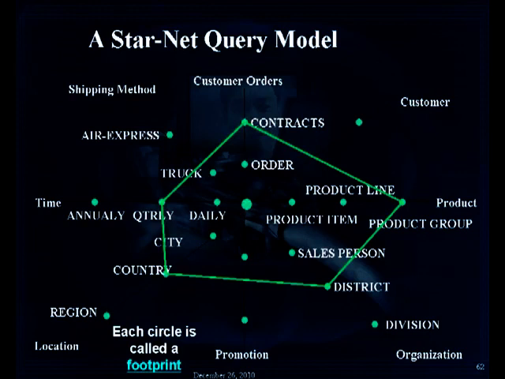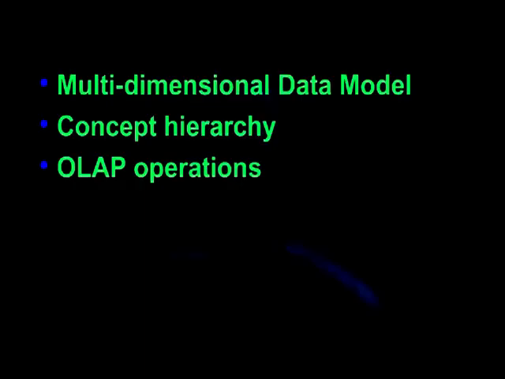Each footprint is an abstraction level in the hierarchy, which are nothing but different granularities for use by OLAP operations such as drill up and roll up. So this is one of the popular models very widely used in OLAP processing for computing different kinds of aggregation across these footprints. That is the reason why concept hierarchy is a very important concept in OLAP processing. In this lecture, we highlighted the importance of data cube and how this data cube is used in building a multidimensional model and how to manipulate the data cube using the concept of OLAP operators.